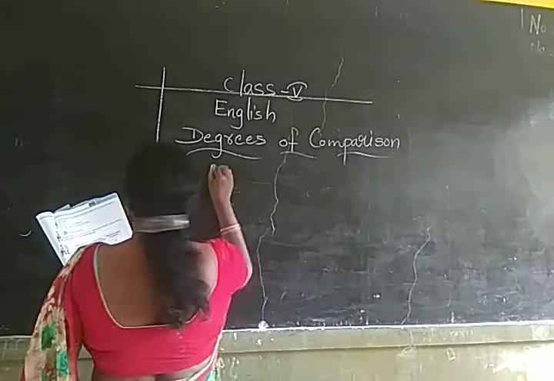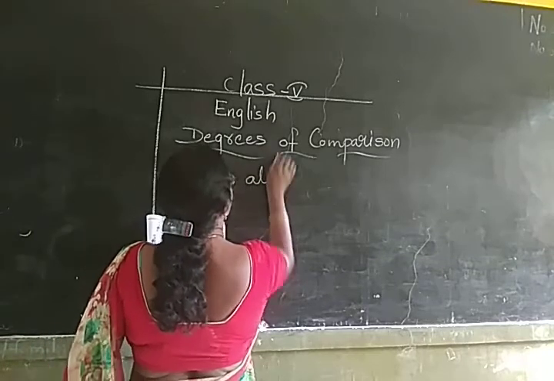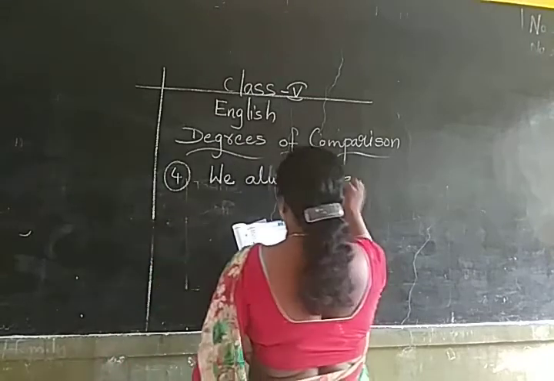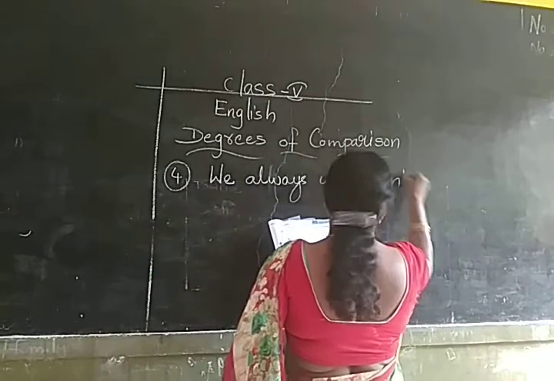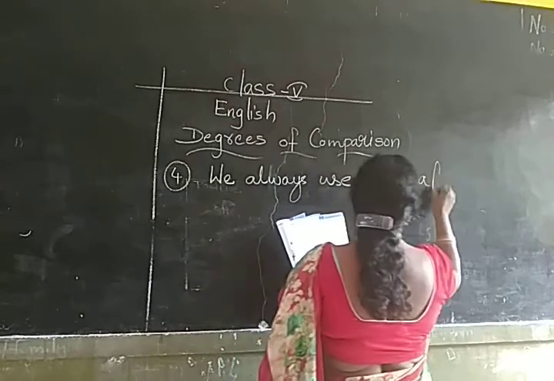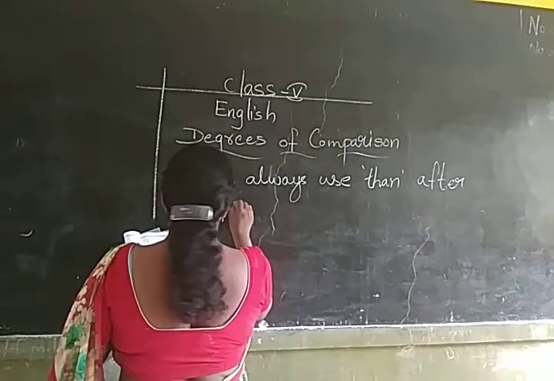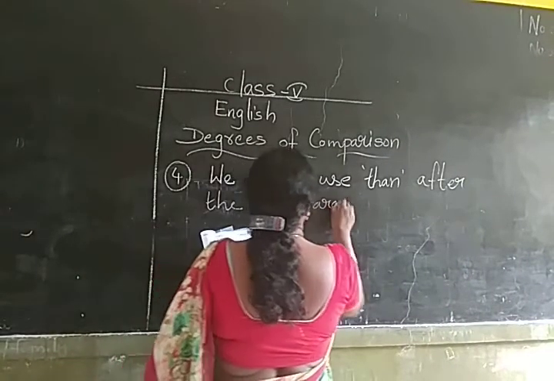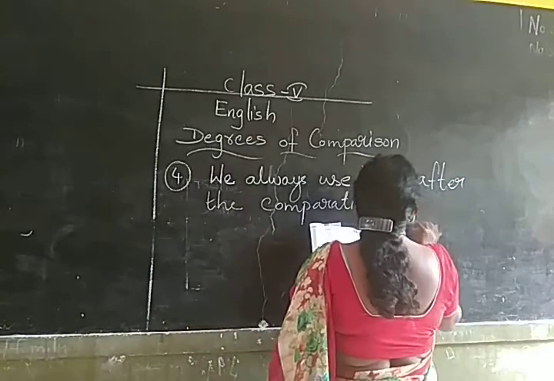See here, we always use than, after the comparative degree.